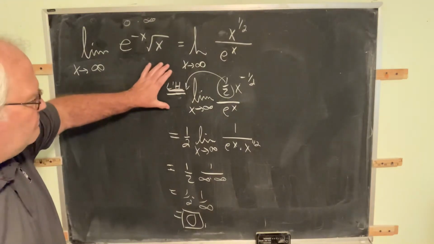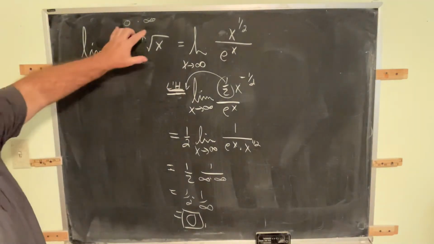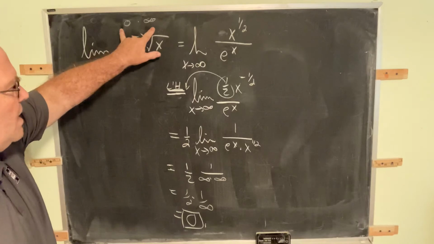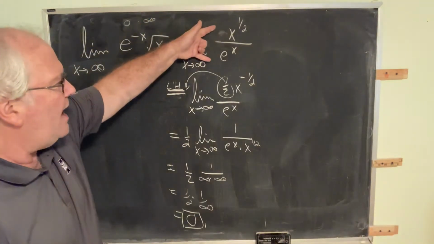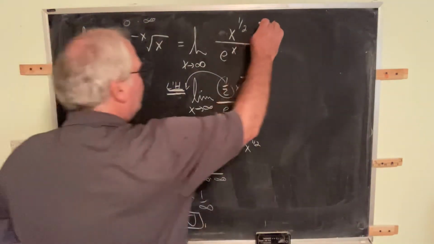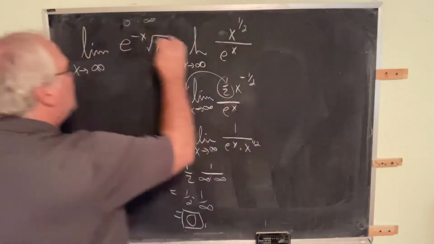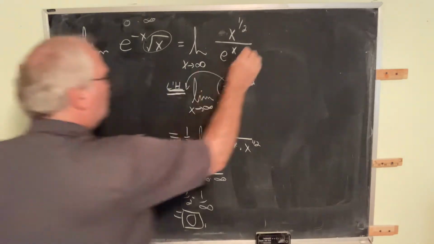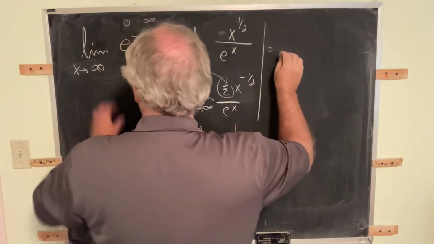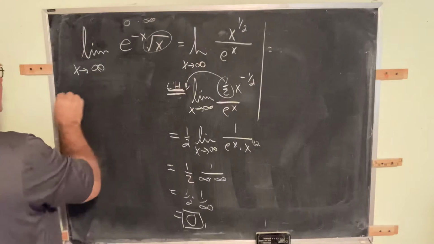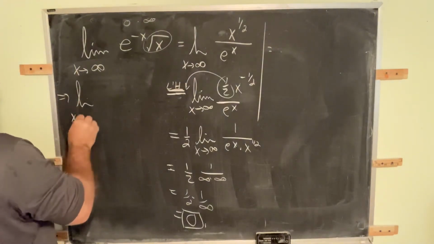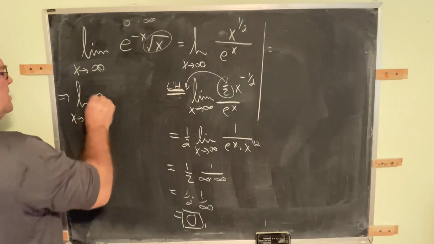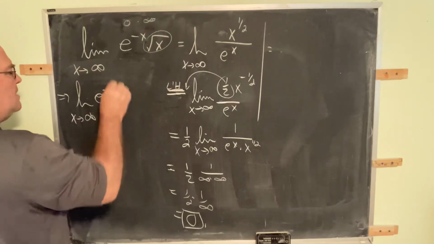But the key is, if you have 0 times infinity, change this to a fraction, and in this particular case we have infinity divided by infinity. If you move this piece to the denominator, an alternate form would be this. We know the given problem is the limit as x goes to infinity of e to the negative x times x to the 1/2.